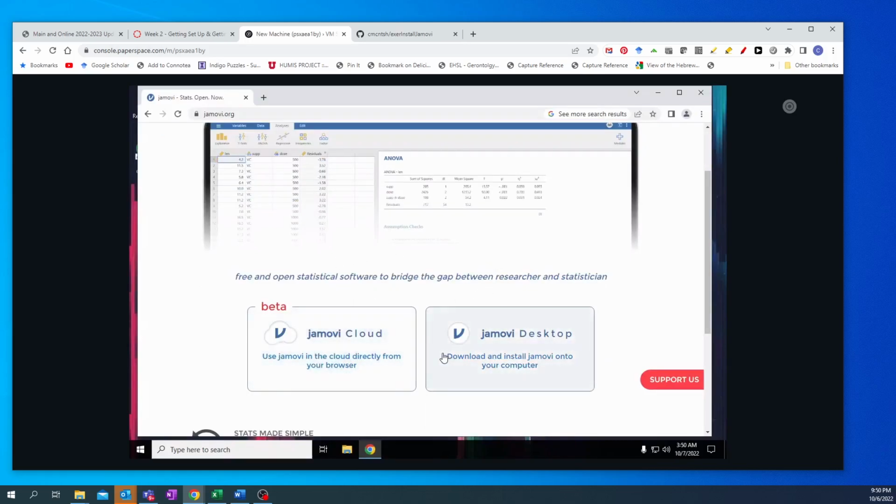This is actually new this year. It looks like they are trying something out to run things online. I haven't tried this. This is brand new. Feel free to get into that and play with it. But for now, we're going to go ahead and download and install Jamovi Desktop.